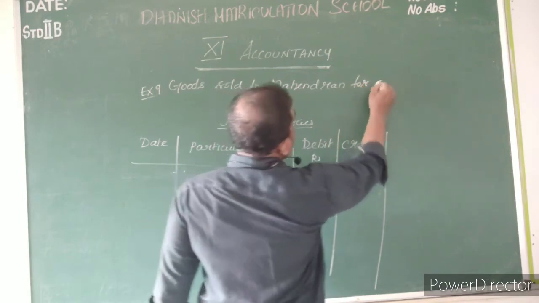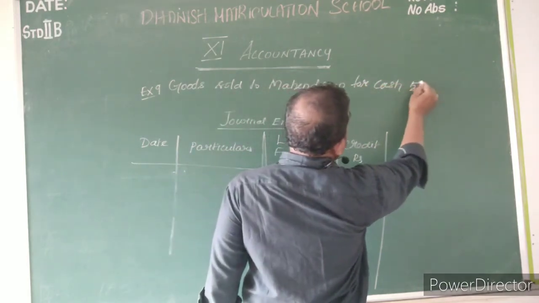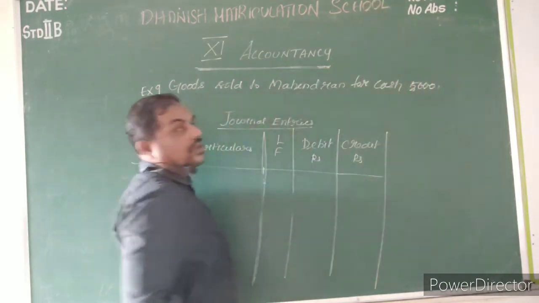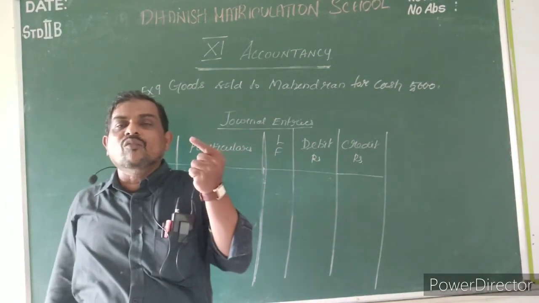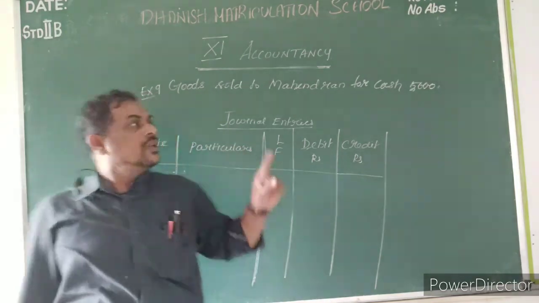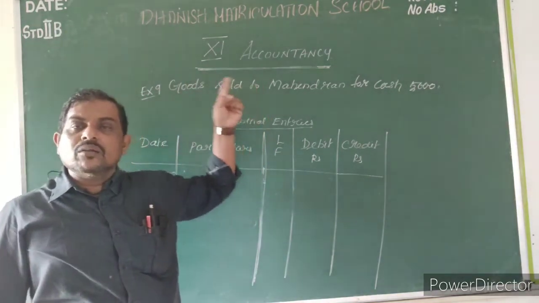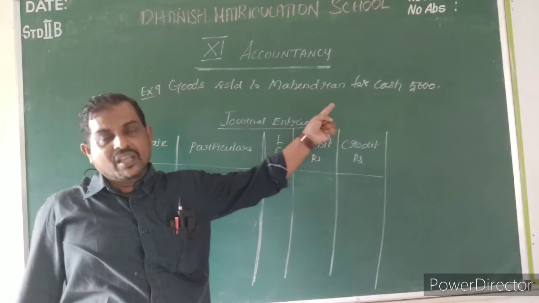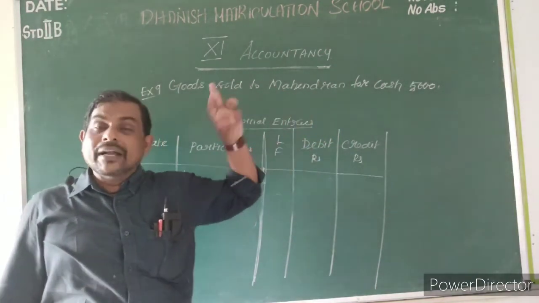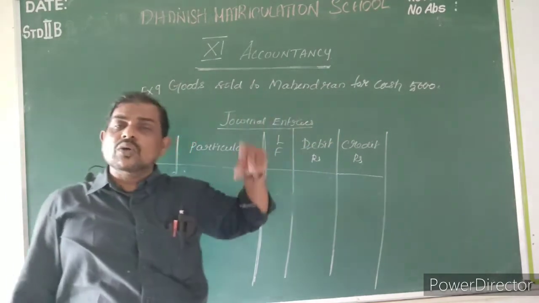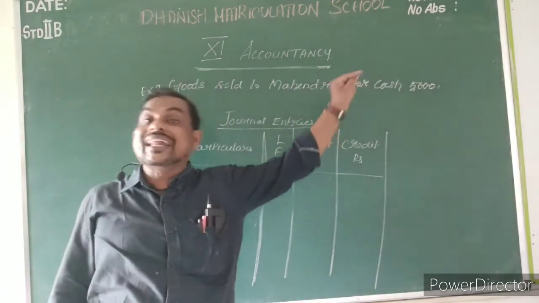See, between the previous entry and this entry, only one thing is the difference. In the previous entry also, we sold goods to Mahesh. Here also we sold goods to Mahendran. A different person is buying. But in the previous transaction, goods were sold to Mahesh on credit.